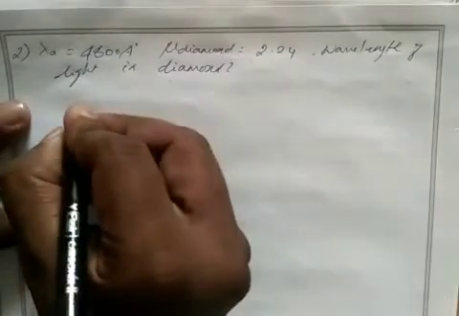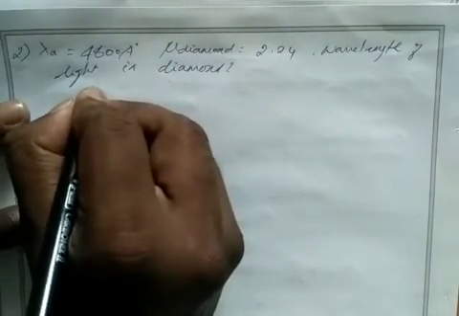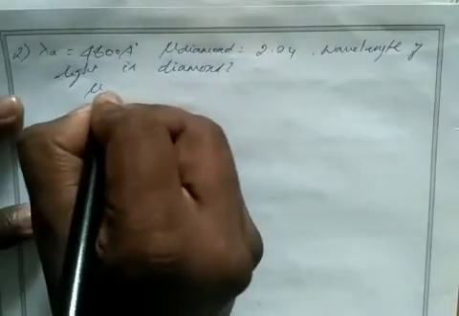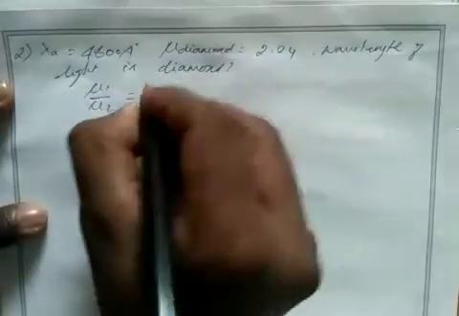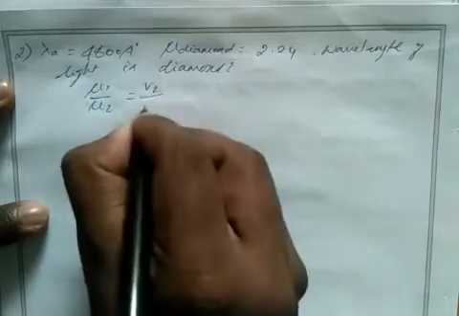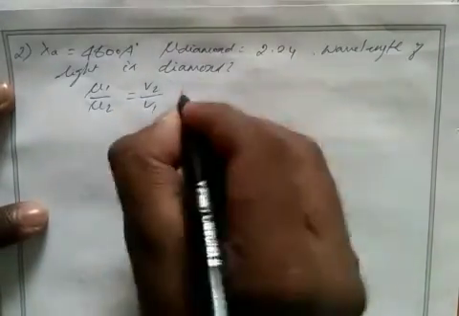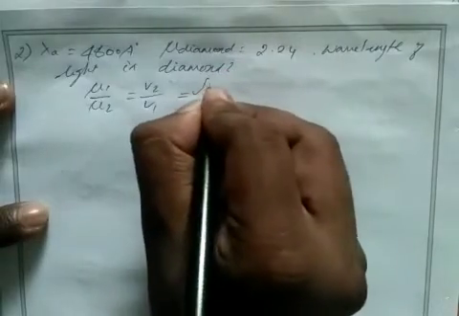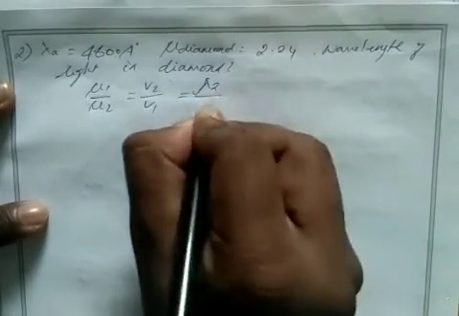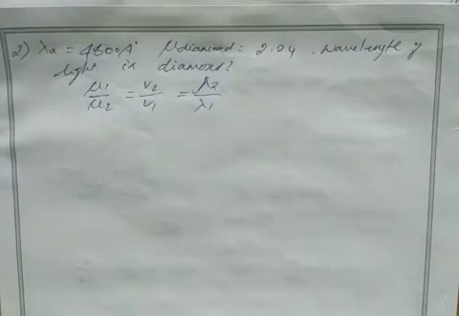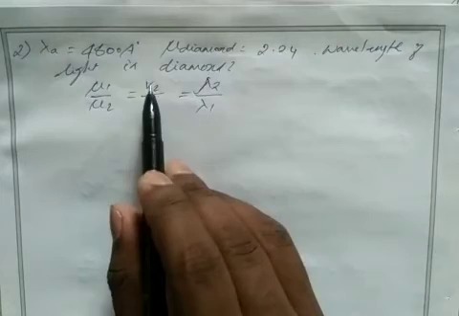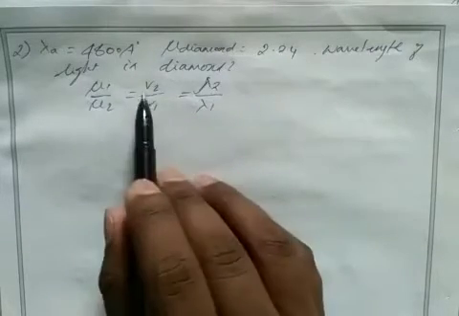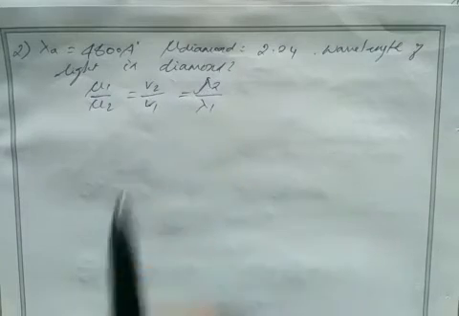So what's the relation between refractive index and wavelength? We know the formula. Refractive index mu1, or we can say mu1 by mu2, is equal to V2 by V1, which is equal to lambda 2 by lambda 1. Okay, so this is the relation between refractive index and wavelength. Here mu1 by mu2, velocity inversely proportional, so V2 by V1, and wavelength directly proportional to velocity. Okay, so lambda 2 by lambda 1.